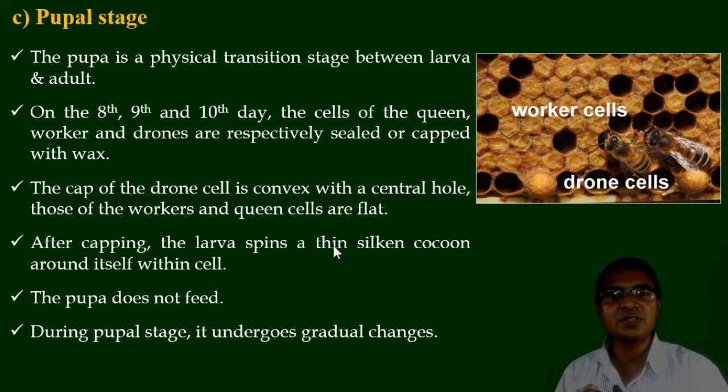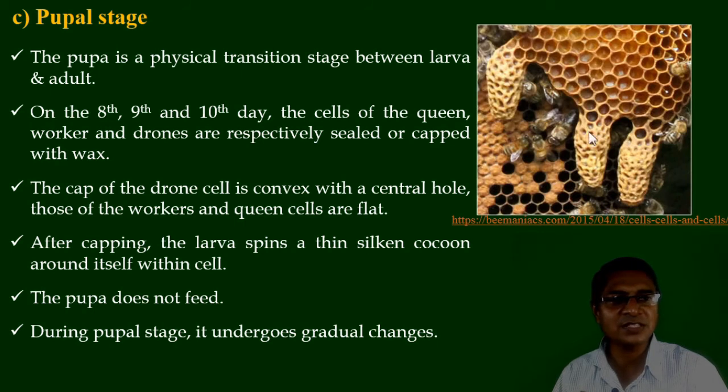The cap of the drone cell is convex with a central hole, and those of the worker and the queen cells are flat. These are the worker cells, look at that, their capping is flat, and this is a drone cell whose capping is somewhat convex here. After capping, in case of the queen cell also, this is the queen cell toward the lower side, which is also sealed by the wax here.